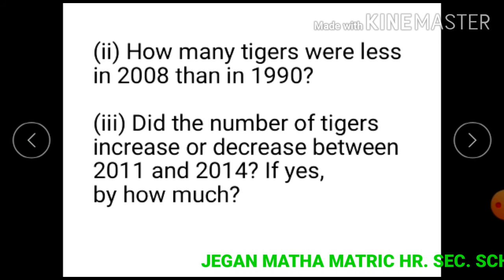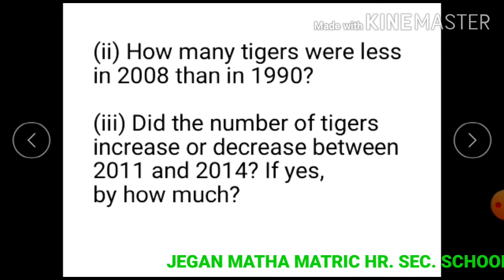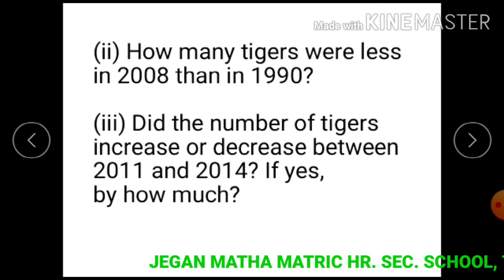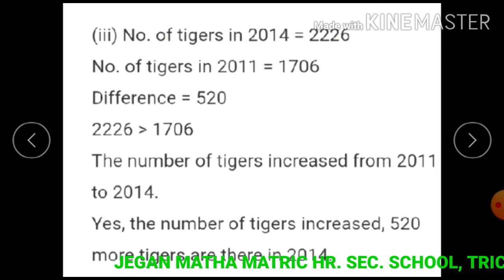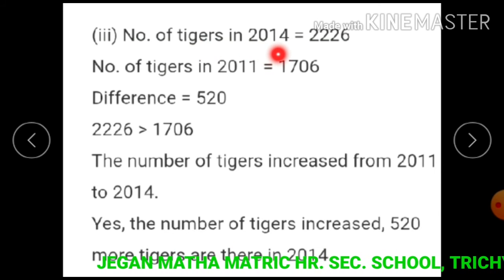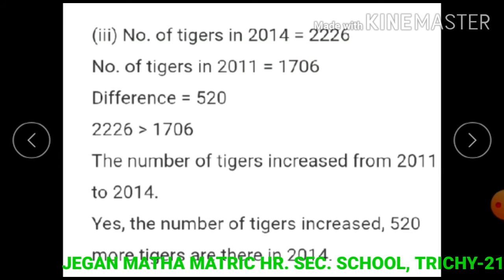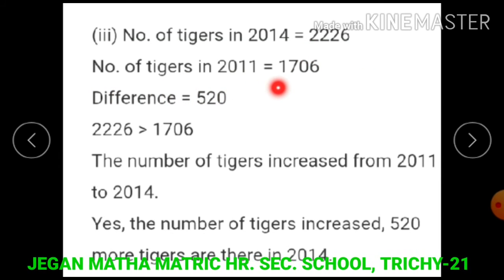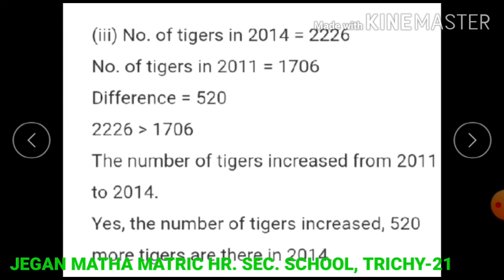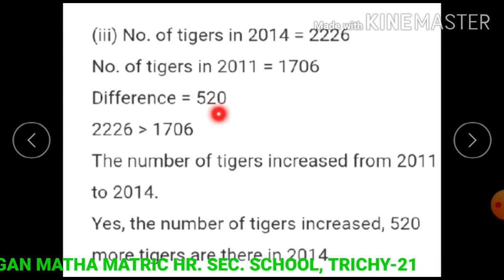Question number 3. Did the number of tigers increase or decrease between 2011 and 2014? Number of tigers in 2014 equals 2226. Number of tigers in 2011 equals 1706. Difference equals 520.